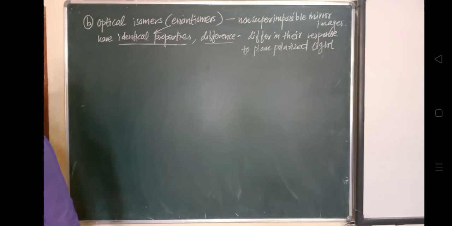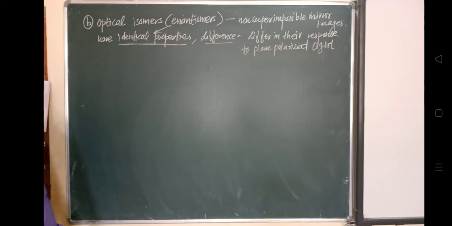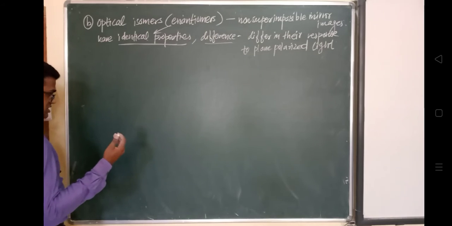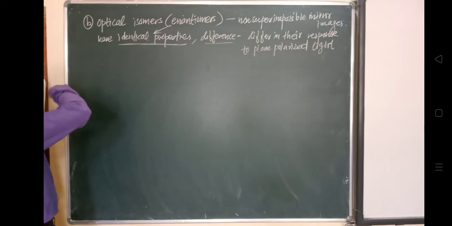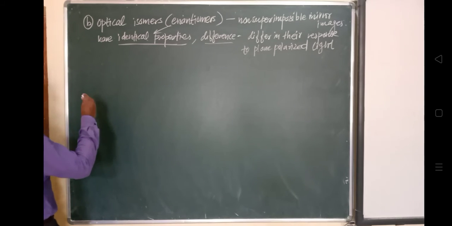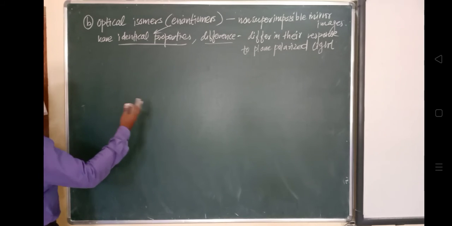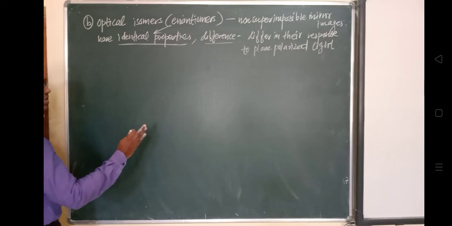And the enantiomer that rotates the plane of plane polarized light to the right, that is clockwise, is called dextro. We are going to see what dextro and laevo are in detail. Till now, you just have to understand that two different structures are present in optical isomers. One is a kind of dextro.